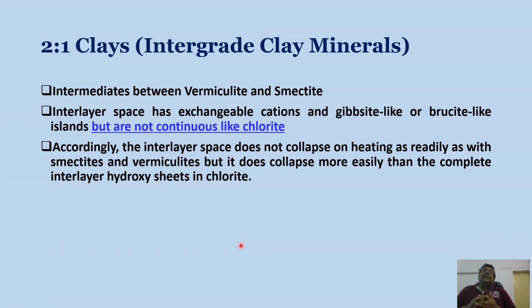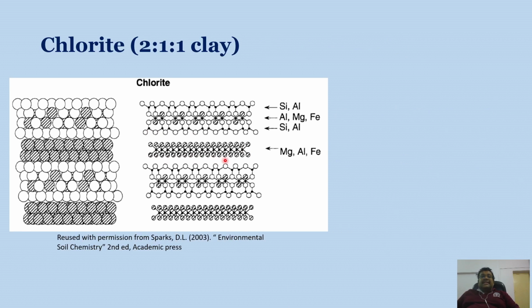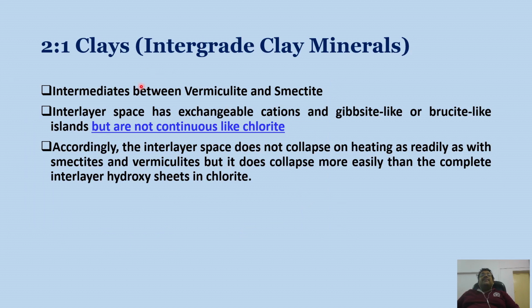The interlayer space has exchangeable cations and gibbsite-like or brucite-like islands, but they are not continuous like chlorite. In the case of the chlorite structure, if you go back, you can see this interlayer space is occupied by the interlayer hydroxide sheet, which is somewhat continuous in nature. However, in these intergrade clay minerals, the islands are not continuous like chlorite.